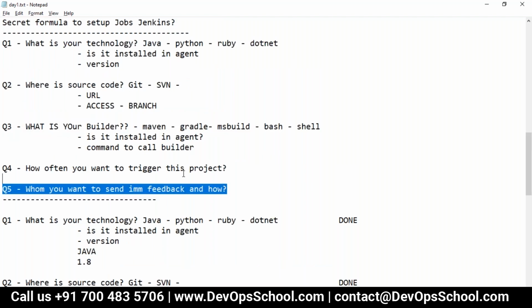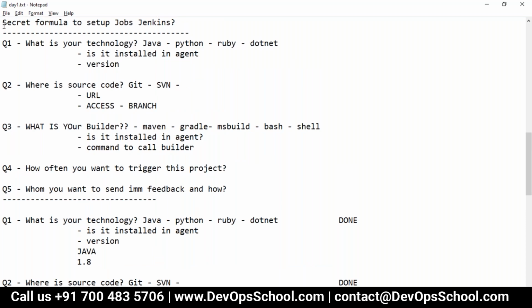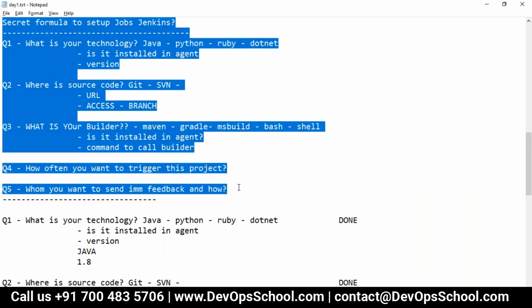So guys, when you want to set up a project in Jenkins, these 5 questions you have to ask, and you need to get an answer before you jump to Jenkins. Do you have this answer for it? So let me ask you some questions for the time being.